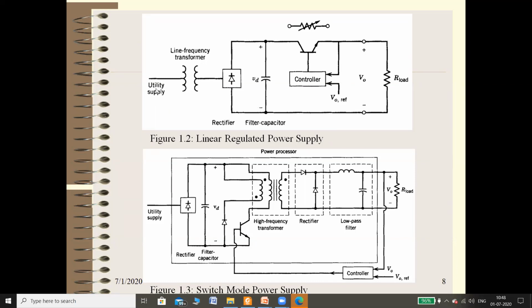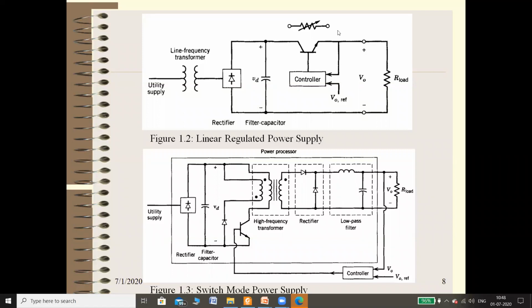How does the load voltage change? If line voltage increases to 260, then the secondary voltage also changes, because the turns ratio is a constant. If the turns ratio is a constant, and the primary voltage changes from 220 to 260, it means that the secondary voltage also changes. If the input to the rectifier increases, then the output of the rectifier also increases. This increased voltage increases the collector current IC. If IC increases, IE also increases.